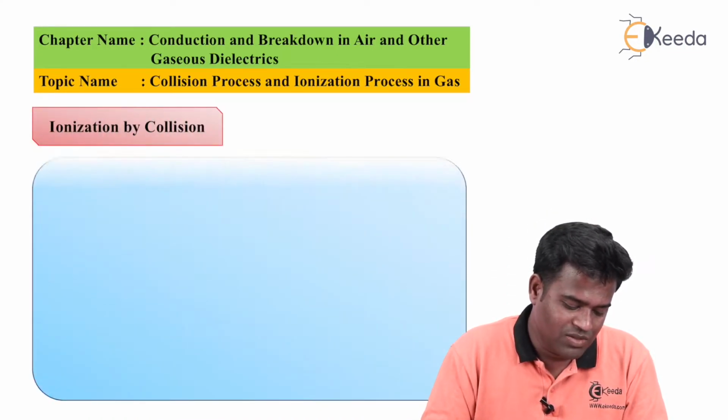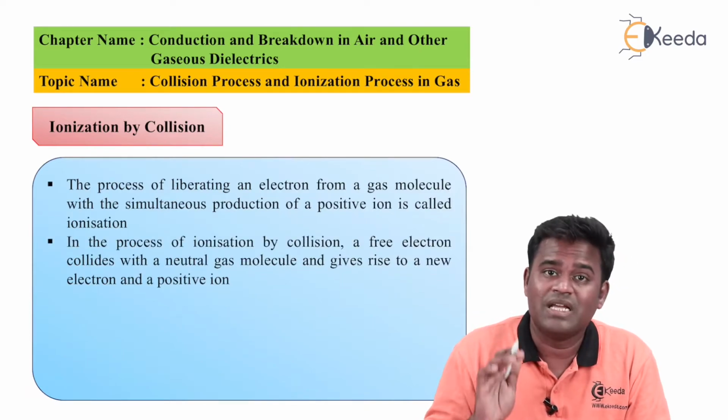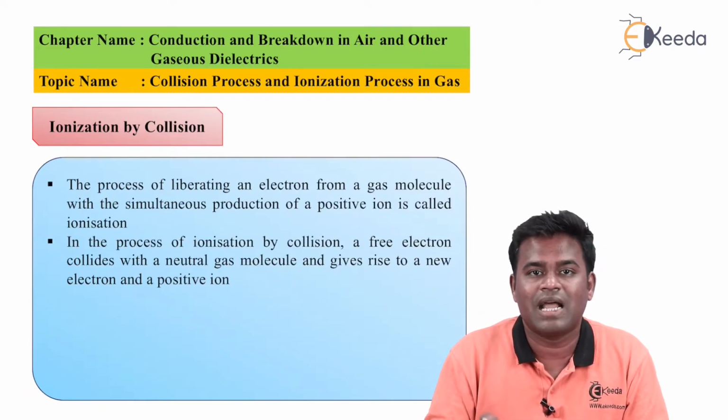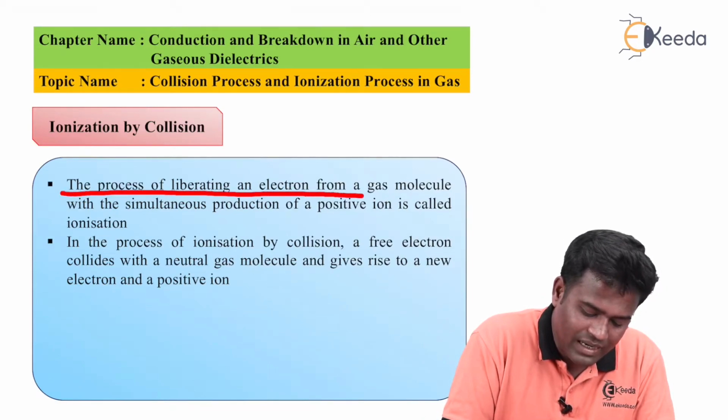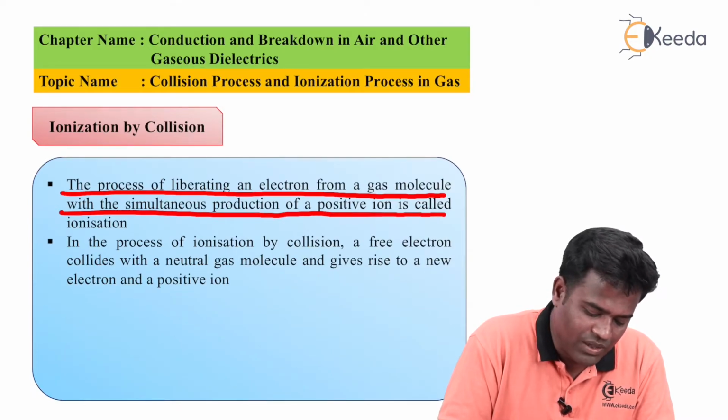So, what is meant by ionization by collision? The definition is the process of liberating an electron from a gas molecule with the simultaneous production of a positive ion.